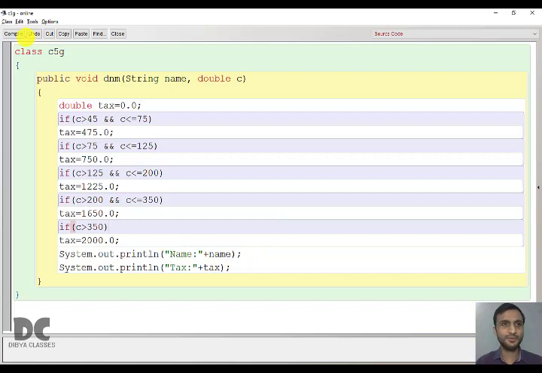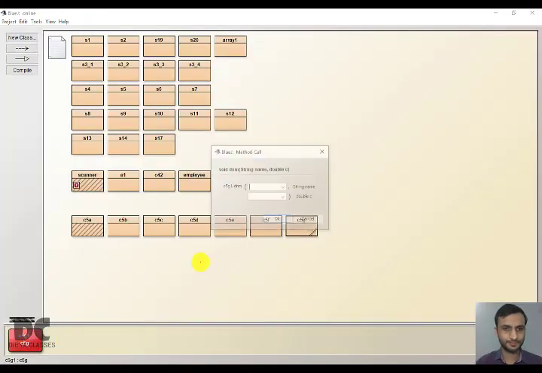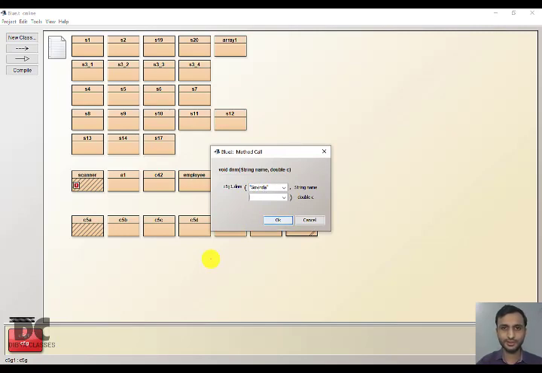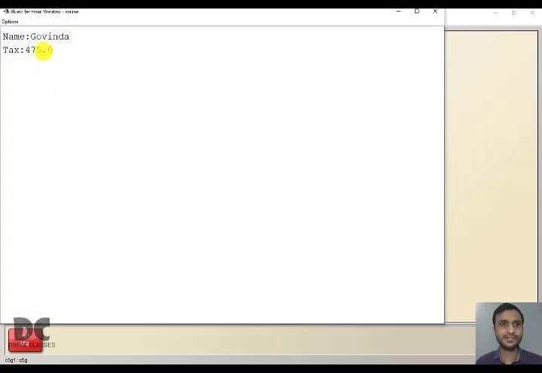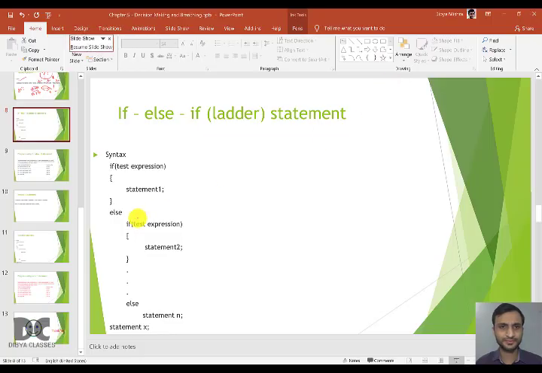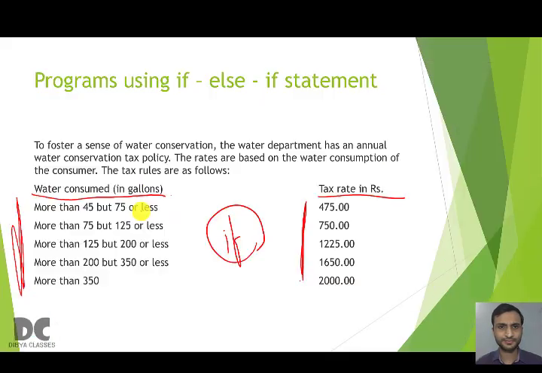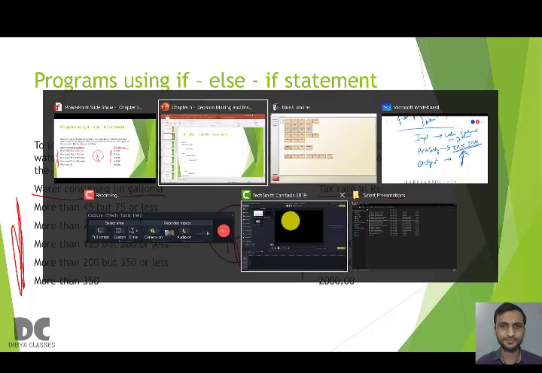So let us run this program and check. For example, name is Govinda and he consumed water of 56 gallons. Then tax is 475. Let us check. Yes, 46. It is more than 45, but 75 or less, so it is 475.